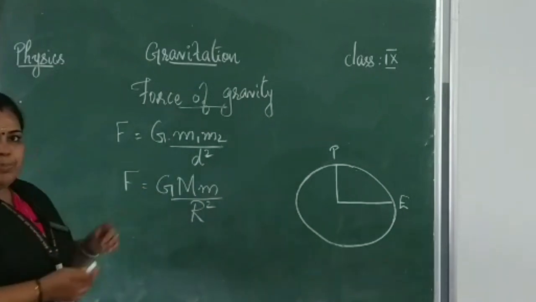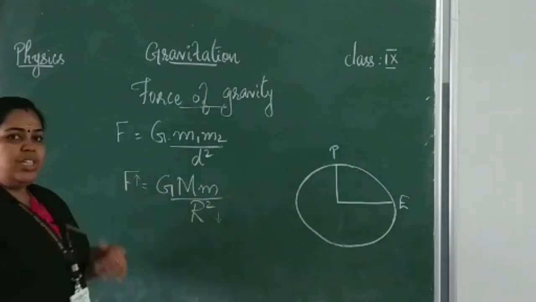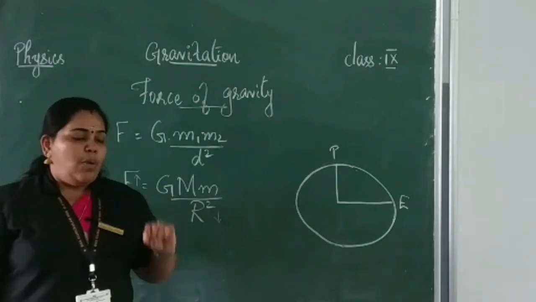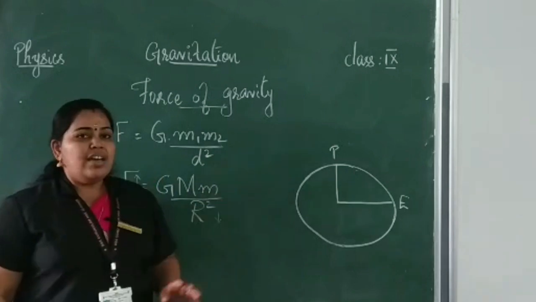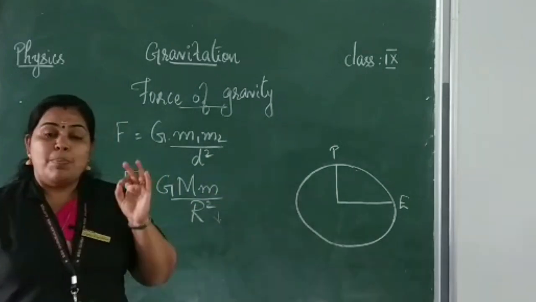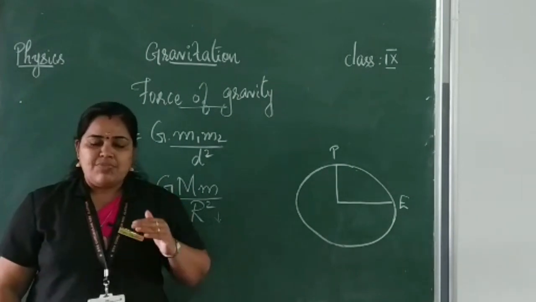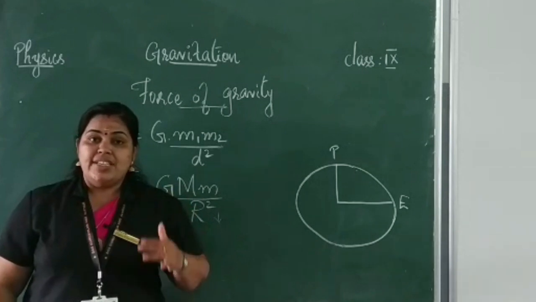Okay, so as radius decreases, what happens to the force of attraction? They are inversely proportional, isn't it? That is, when radius decreases, force of attraction increases. Okay, so the object which is kept at the polar region experiences maximum force of attraction because the distance from the center of the Earth to the poles is less, or the radius is less.